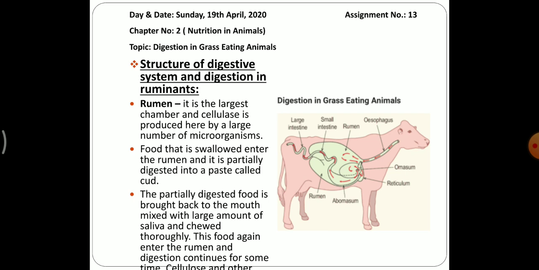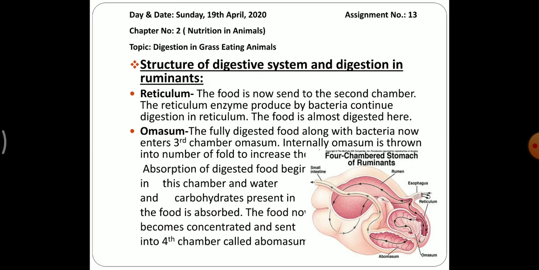The partially digested food is brought back to the mouth and mixed with a large amount of saliva. What does saliva do? It lubricates the food, and it is chewed thoroughly. This food again enters the rumen and digestion continues for some time. Then it enters into the reticulum. The food is now sent to the second chamber. The enzymes produced by bacteria continue digestion in the reticulum. The food is almost digested here.